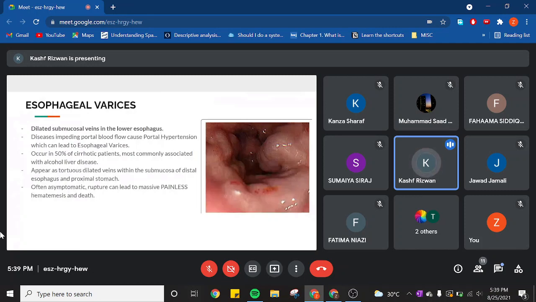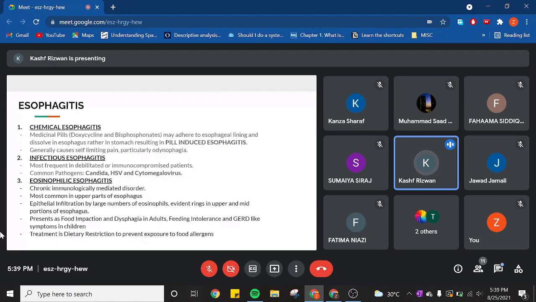There is chemical esophagitis, which is associated with medicinal pills like doxycycline and bisphosphonates. What happens is they adhere to your esophageal lining and they dissolve in the esophagus rather than in the stomach, leading to esophagitis. And they generally cause self-limiting pain and particularly odynophagia, which is painful swallowing. There is infectious esophagitis, which is more common in debilitated or immunocompromised patients, and the common pathogens are Candida, herpes simplex virus, and cytomegalovirus. Then you have eosinophilic esophagitis, which is a chronic immunologically mediated disorder.